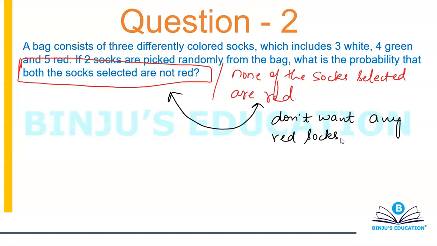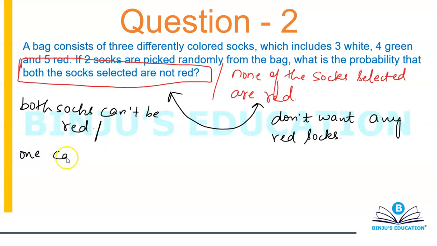The statement which is on the left, which says both the socks selected are not red, this basically means both socks can't be red, which means one can be red.